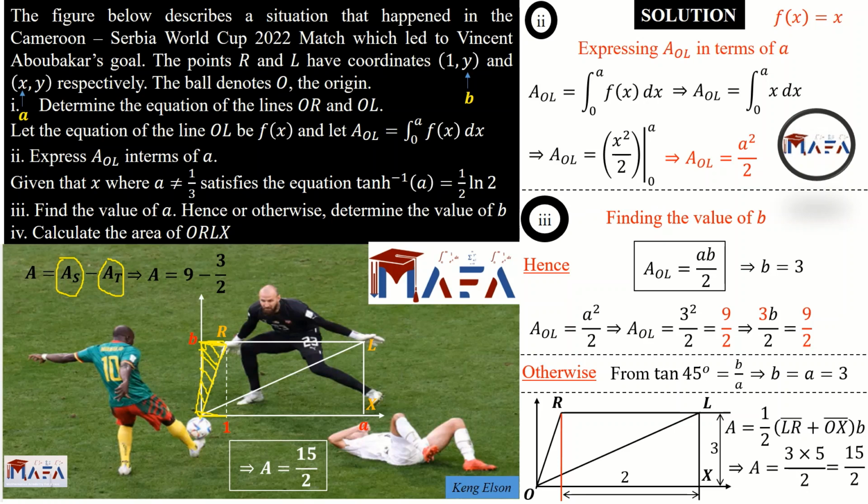So subtracting 9 minus 3 on 2, the LCM is 2. 2 times 9 is 18, minus 3 is 15. So 15 on 2. No matter the method you use, you're going to arrive at the same answer. So the final response for the area is 15 divided by 2 square units. Yes, the units are very important.